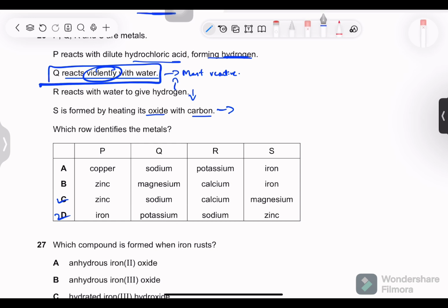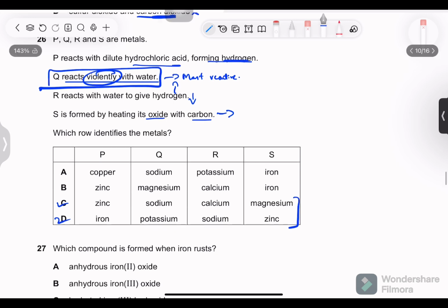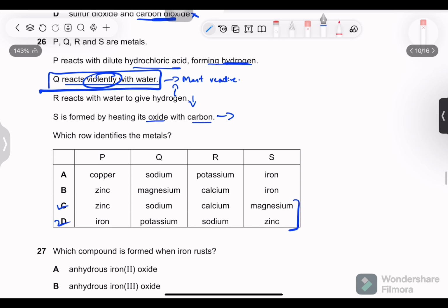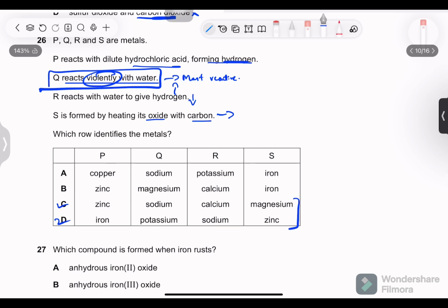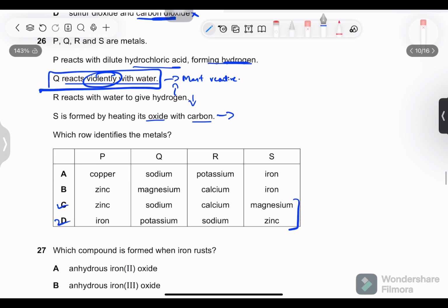Next is that S is formed by heating its oxide with carbon. So we can see this, and R reacts with water to give hydrogen. And what does Q do? Q reacts violently with water, so okay. And P reacts with dilute HCl, forming hydrogen. Okay, so C and D both are potential answers.